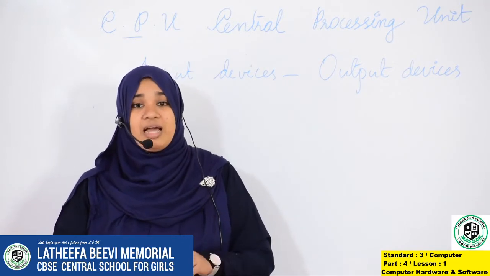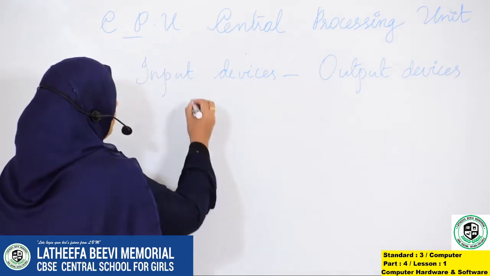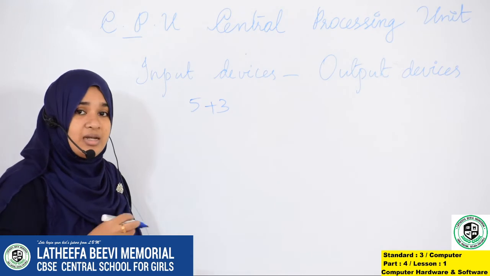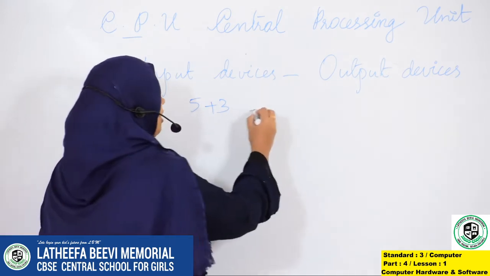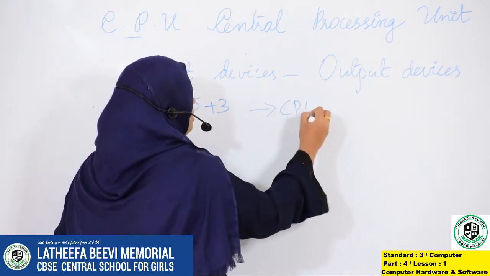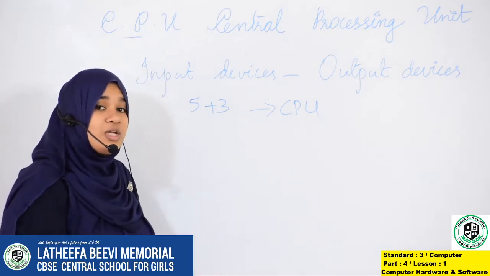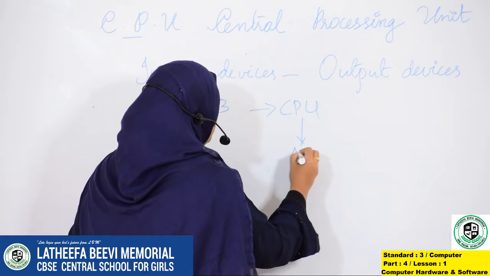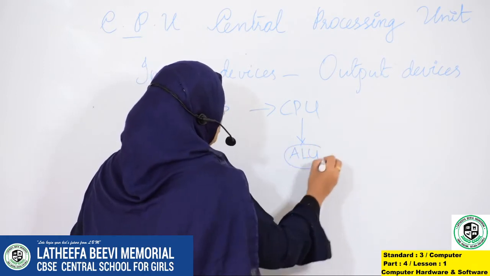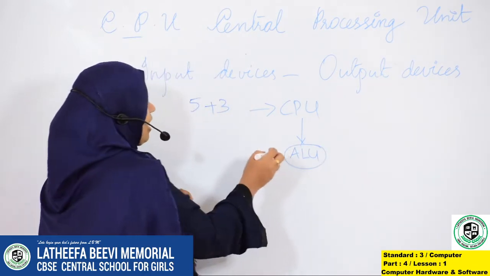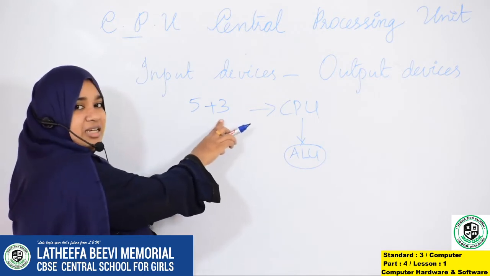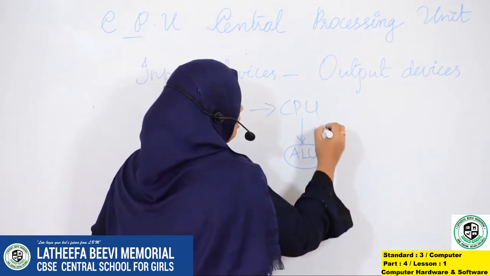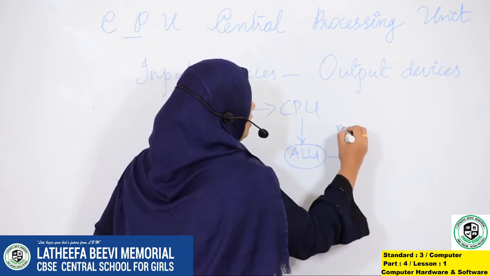For example, I write 5 plus 3. What will it do? 5 plus 3 is typed on a keyboard. Then this will go to the CPU. What will the CPU do? The CPU will allocate a unit called ALU, which we will learn. And this ALU will do the 5 plus 3 task, the addition task. And then the result will be stored in the memory.